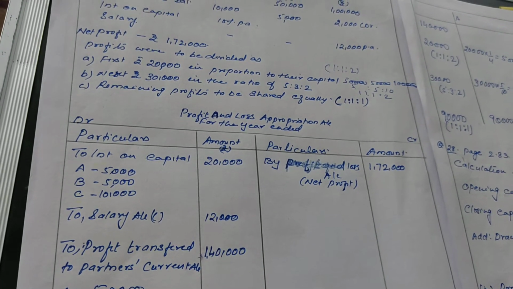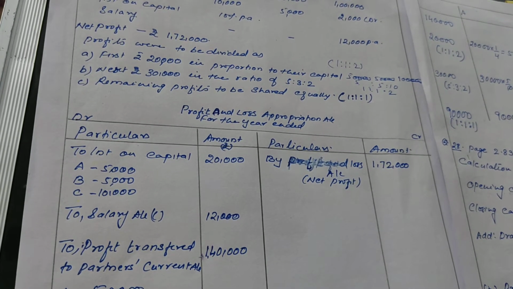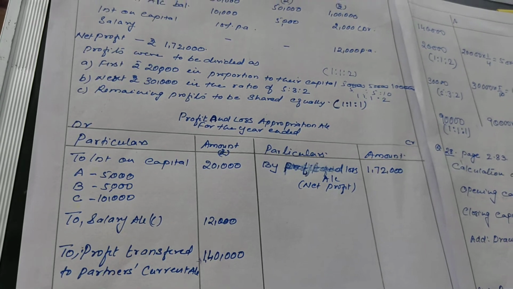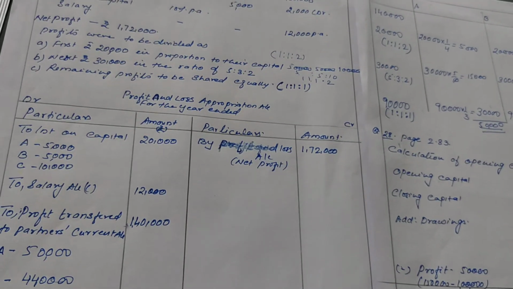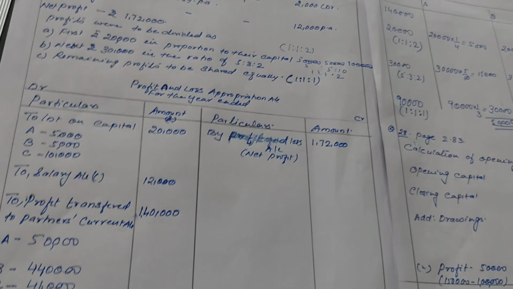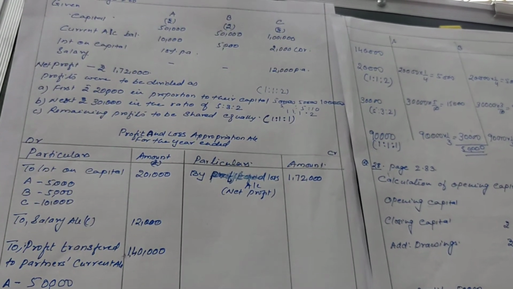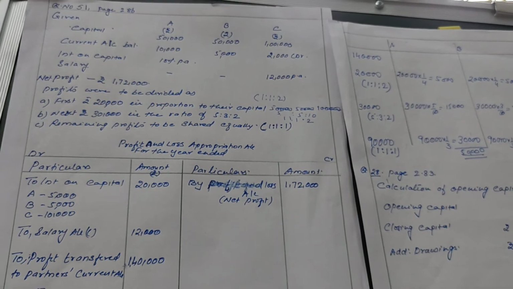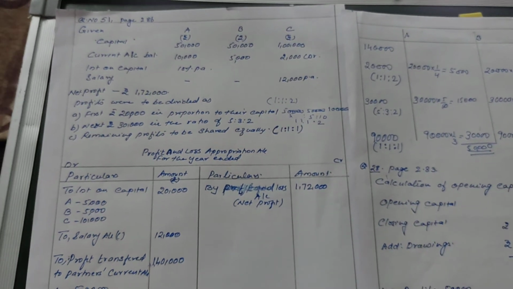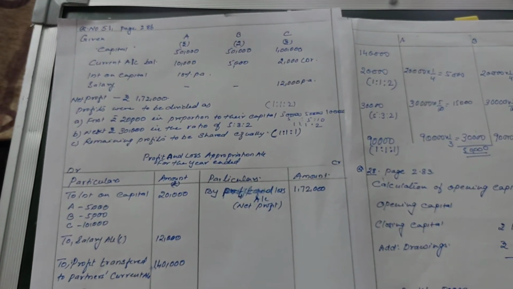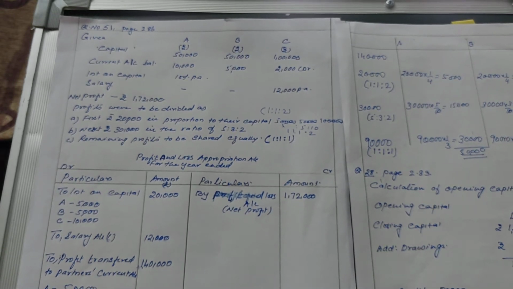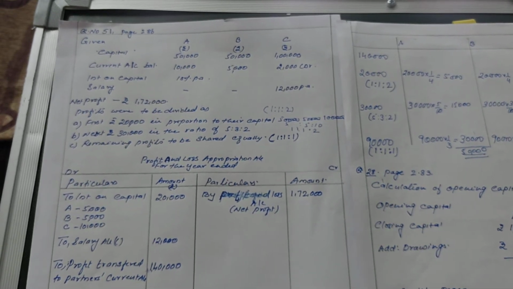Then we will do the total here, that is 1,72,000. Okay. So in this way we have to calculate the profit when different ratios are given.